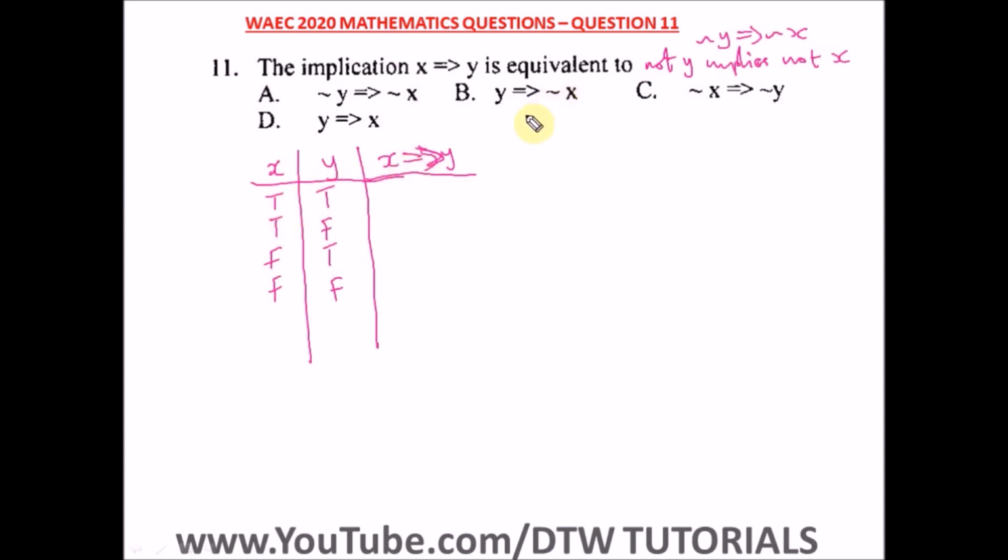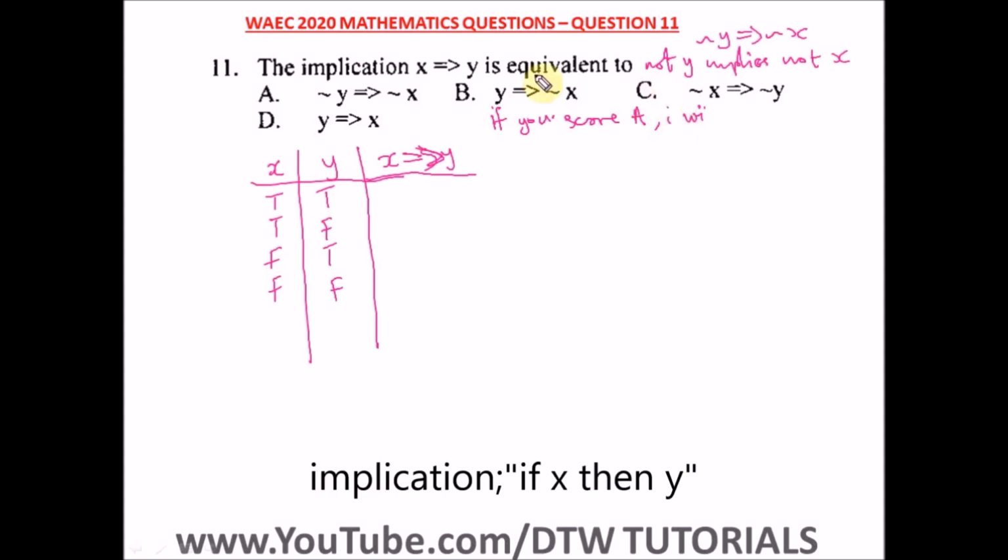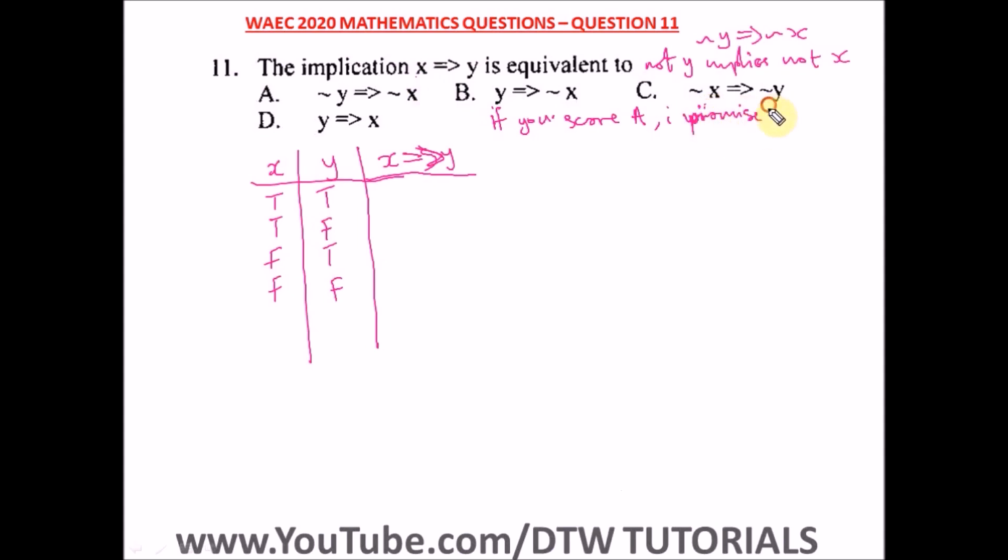Let's say for instance you have this statement: if you score A, I promise... Implies means you promise to do something if this happens. I promise to give you, let's say, 5,000 naira for each A you have.